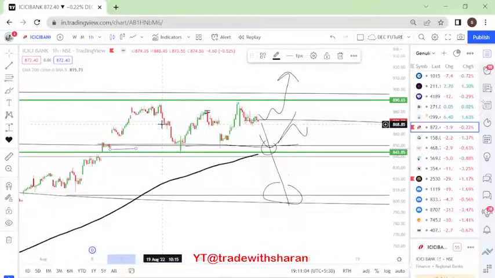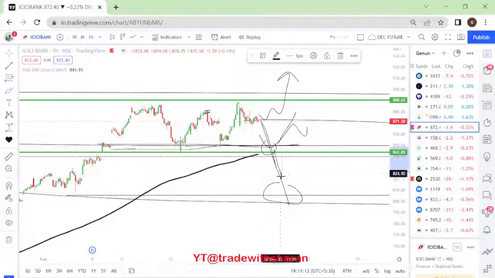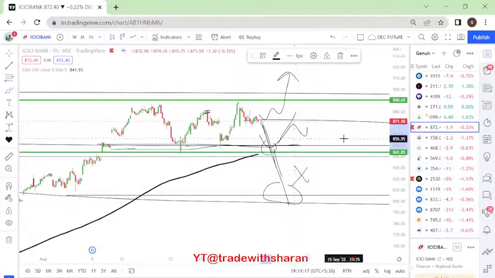Now a lot of people might say, sir, this is going to be a kind of a double top. It could be, I'm not saying no, but as long as the neckline is not broken, it will not be considered as a double top. It has to break the neckline, only then we will consider it as a double top. Otherwise it can happen here, which is an accumulation stage.